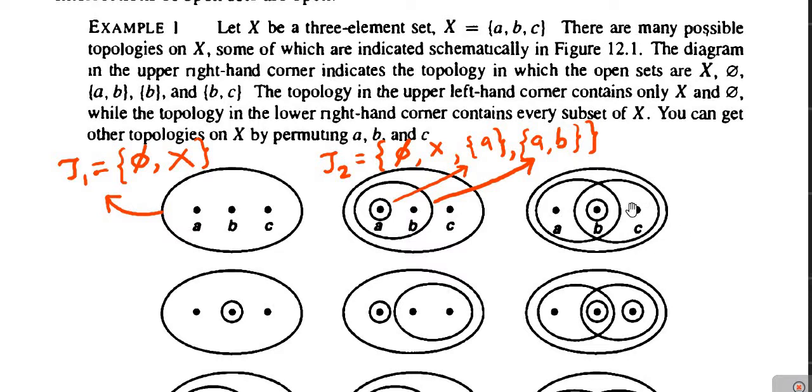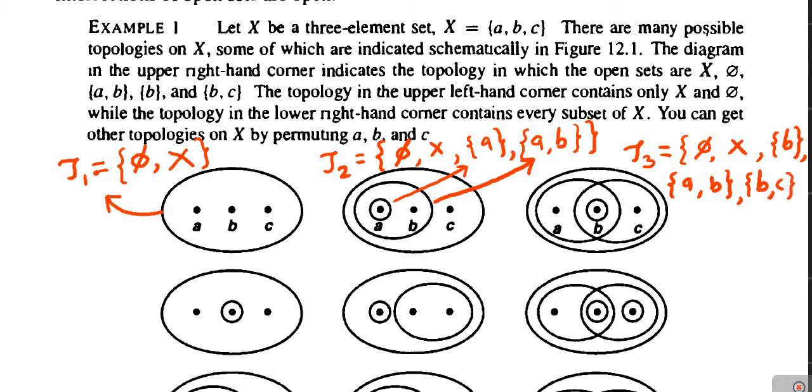So I will write the members of this topology. If this is denoted by tau3, then this tau3 is equal to: the empty set phi, then the complete set X, then the singleton set B, the 2-point set A, B, and finally the 2-point set B, C.